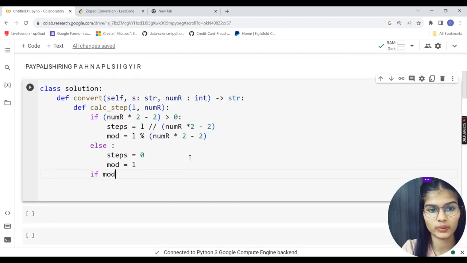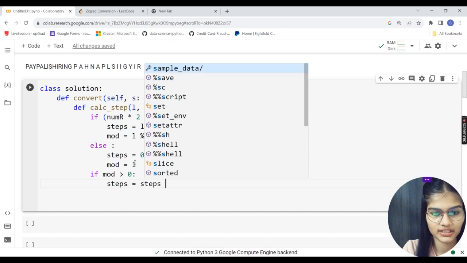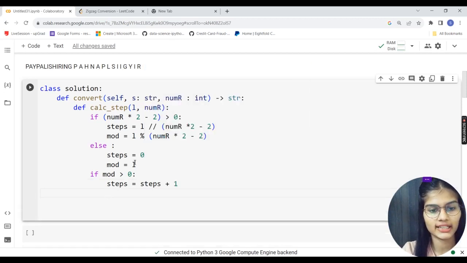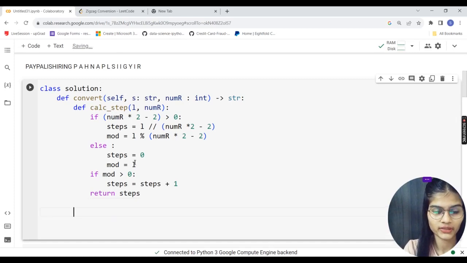Now, if mod is greater than 0, in that case, I am going to do steps plus equal to 1, steps plus 1. Down the line, I am simply going to return those steps. So this is what firstly conditions we have to apply over here.